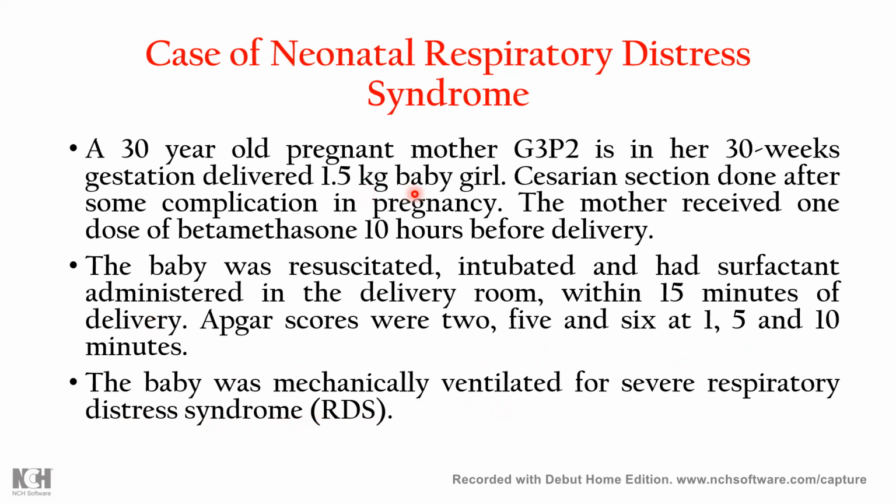So there are some points which we have to remember. This baby was delivered at 30 weeks, normally between 38 to 40 weeks. So it's a premature baby, and this mother received betamethasone, a glucocorticoid. What is the role of glucocorticoids in this case? We will also discuss why surfactant is given in this case, and why this baby goes onto mechanical ventilation. This we will discuss at the end. First we will discuss phospholipid and surfactant.